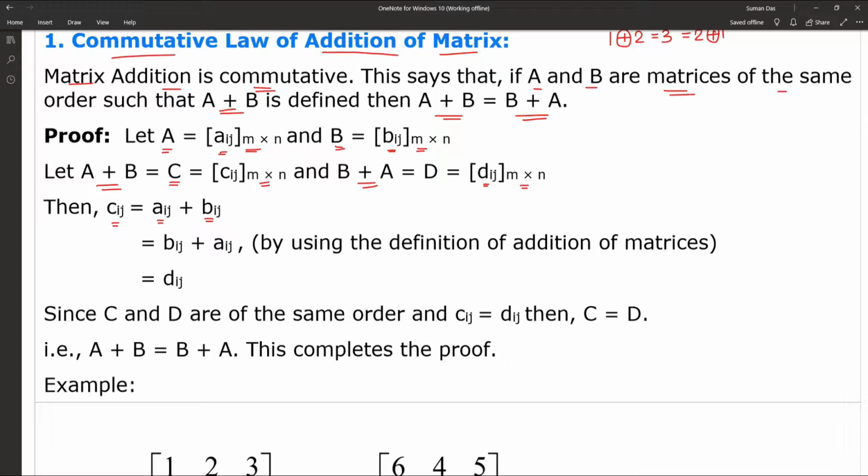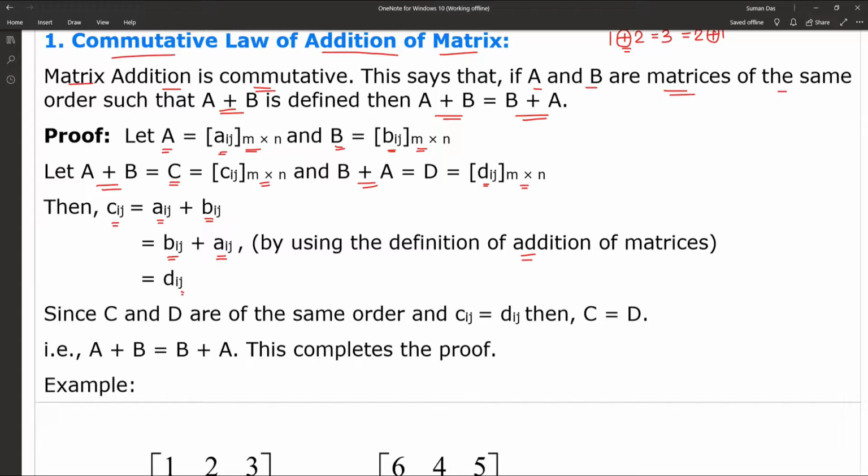We already said that the plus operator for normal real numbers is commutative. So Aij plus Bij can also be written as Bij plus Aij, by using the definition of addition of matrices, and that is equal to Dij.